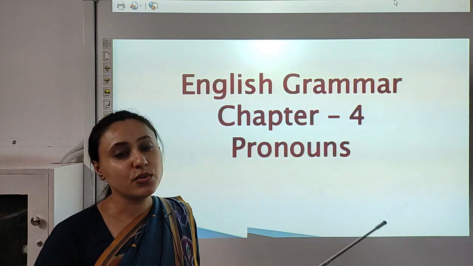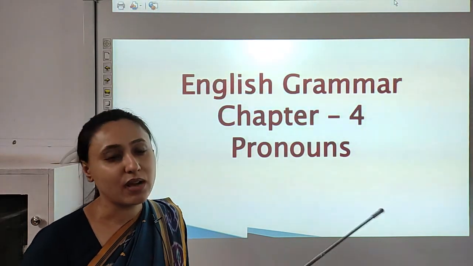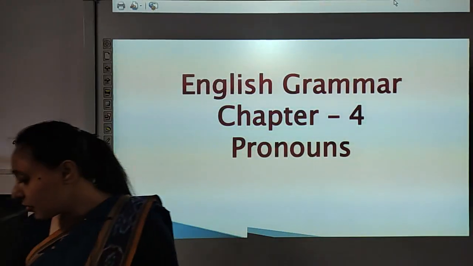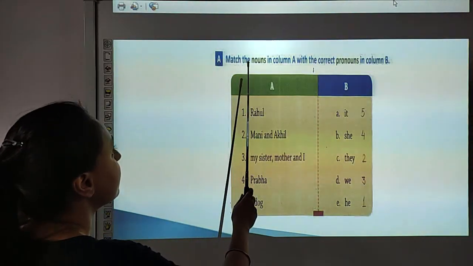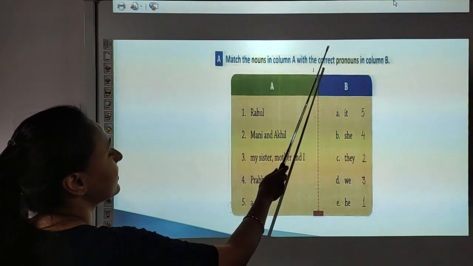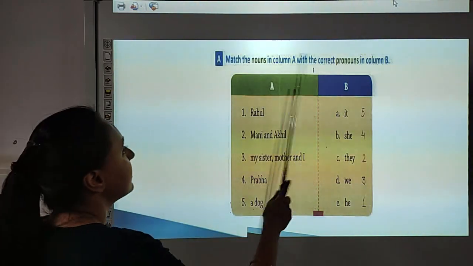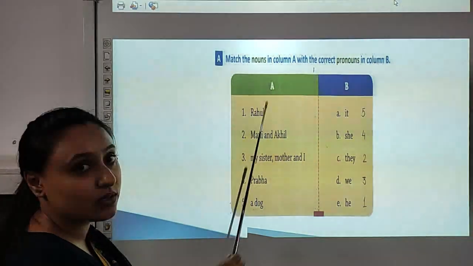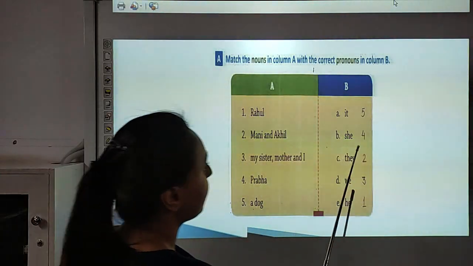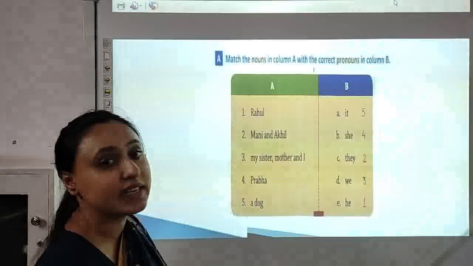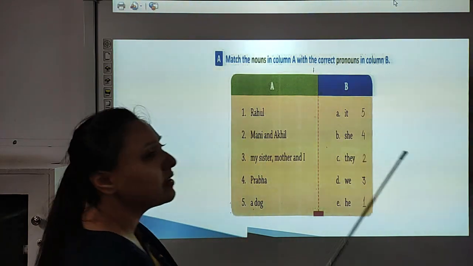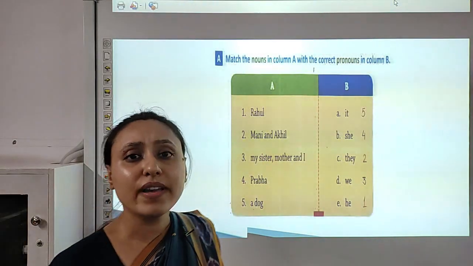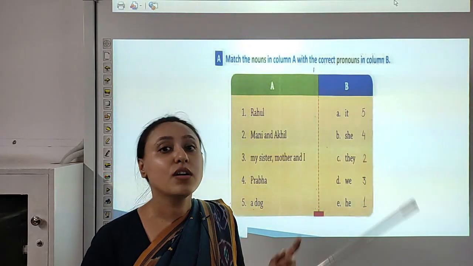Children, now we will do the bookwork of chapter 4, pronouns. So kids, open your book, take out page number 17. Question A, match the nouns in column A with the correct pronouns in column B. Some nouns are given to you in column A, you have to match them with pronouns in column B. So look at number 1. Number 1 is Rahul. Rahul is the name of a boy or girl? Rahul is the name of a boy.